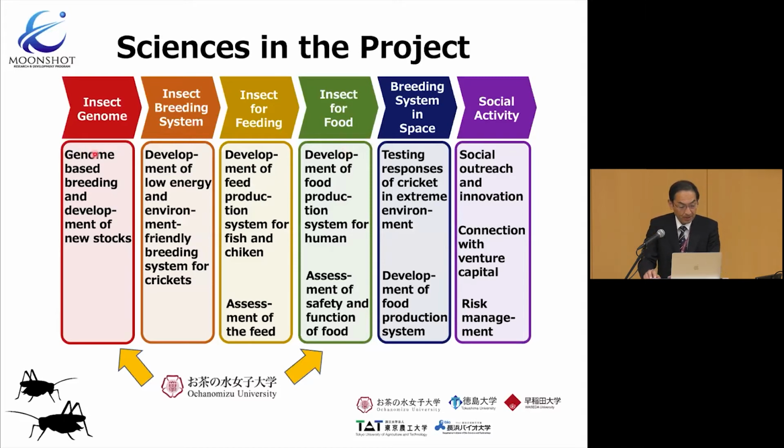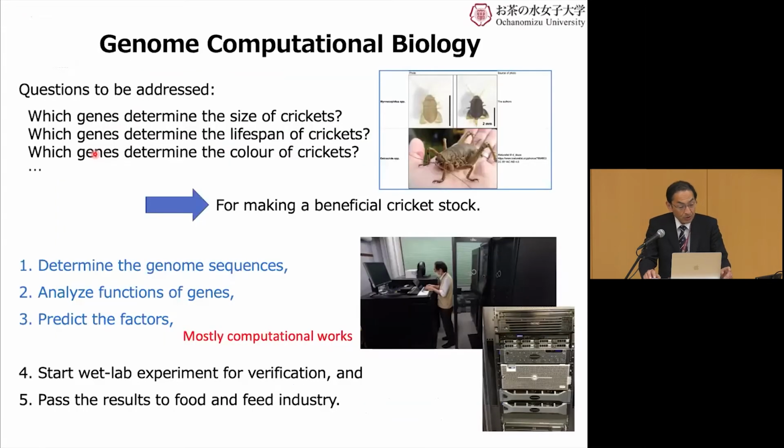Let me explain the insect genome topics in detail. The questions we have to ask specifically in insect genome are: which genes determine the size of crickets? Which genes determine the lifespan of crickets? Or which genes determine the color of crickets? These questions are really important to domesticate crickets. We need huge crickets, like this one. This is not a toy. This is a real one on your palm.